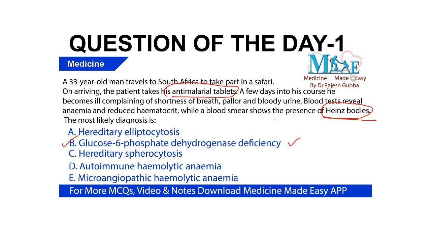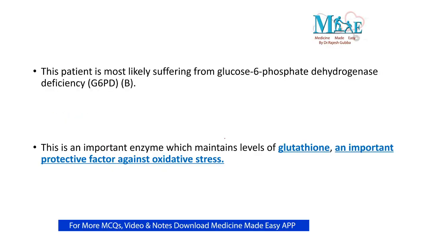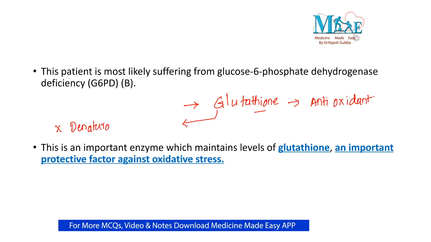Now, what exactly is the importance of glucose 6-phosphate dehydrogenase? Let me tell you. Glucose 6-phosphate dehydrogenase is an important enzyme which is required to maintain adequate levels of glutathione. Now, what is glutathione? Glutathione is an antioxidant, right? What it will do is prevent the denaturation of the hemoglobin which is present in the RBC.